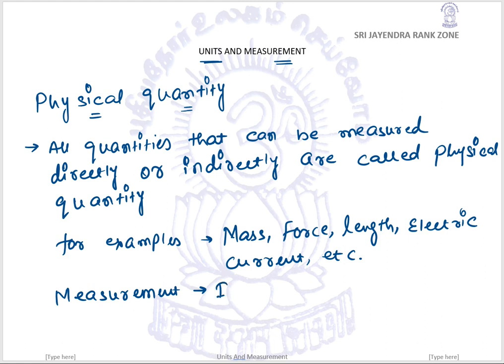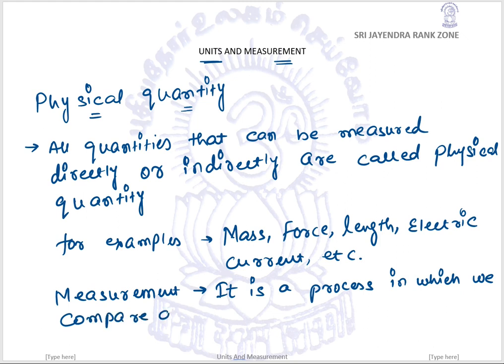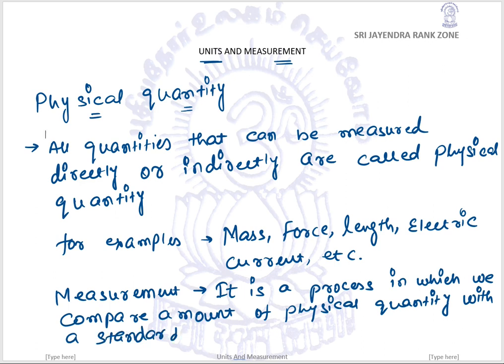So we simply say that it is a process in which we compare the amount of a physical quantity with a standard amount of that quantity.